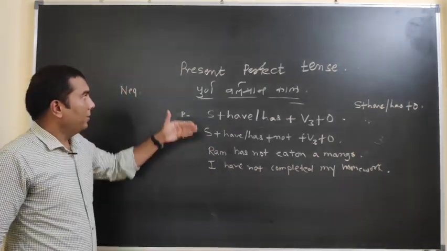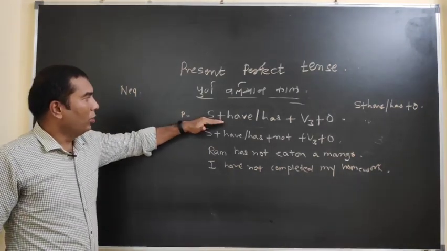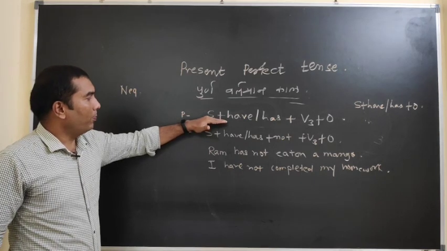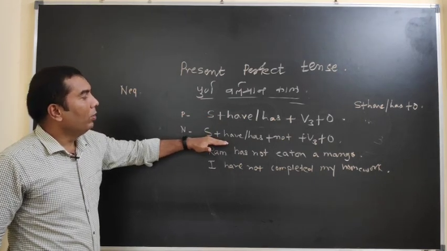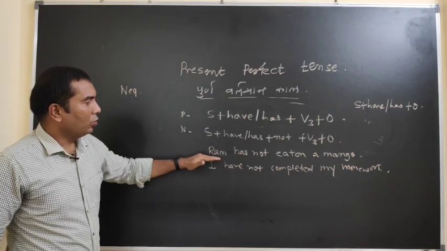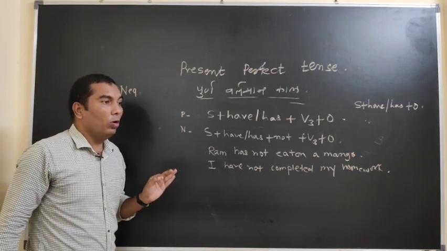Again I can say present perfect tense negative formula. This is the formula of a positive sentence in the present perfect tense, and this is the negative sentence formula in the present perfect tense. These are the two examples. What is the meaning? Ram has not eaten a mango.